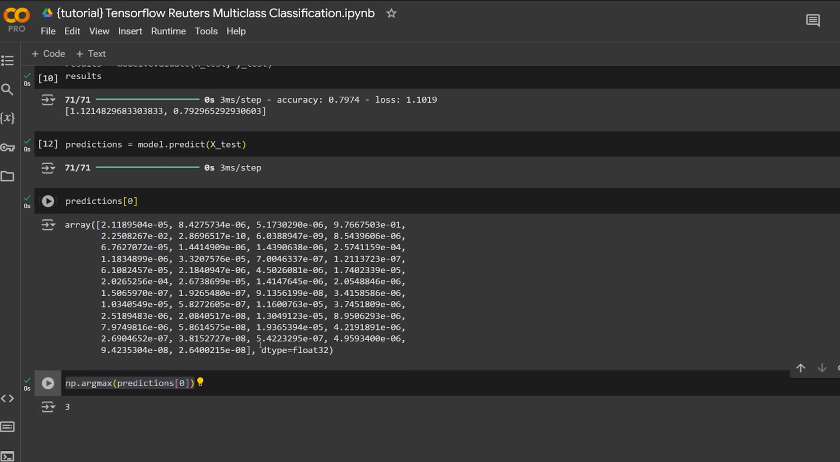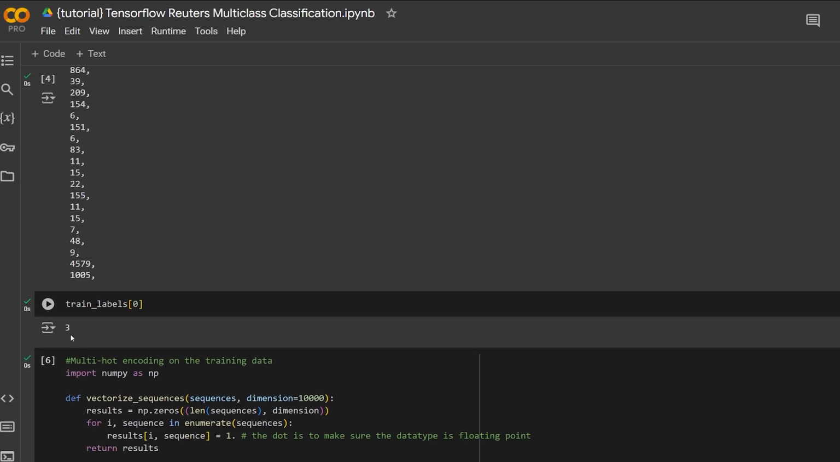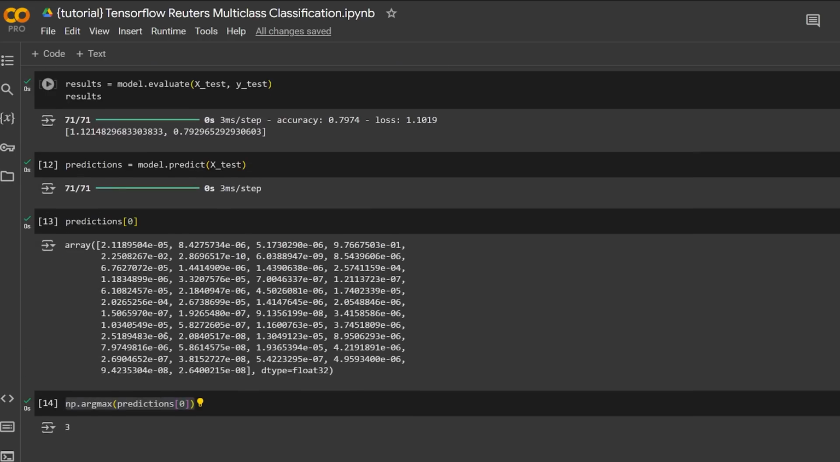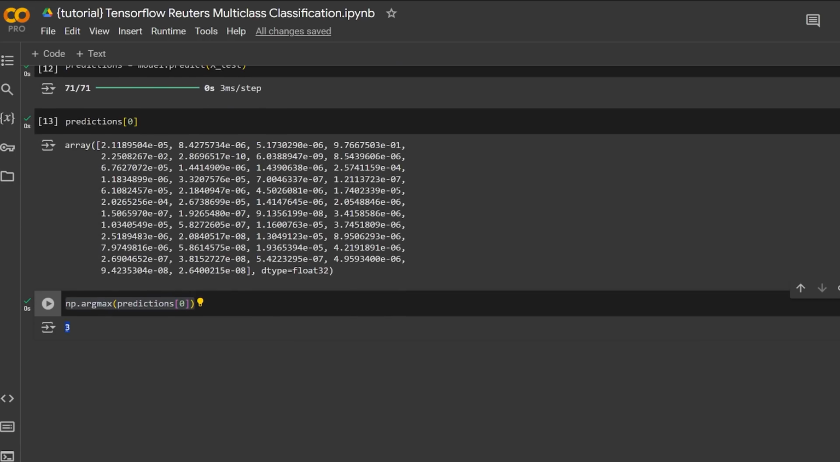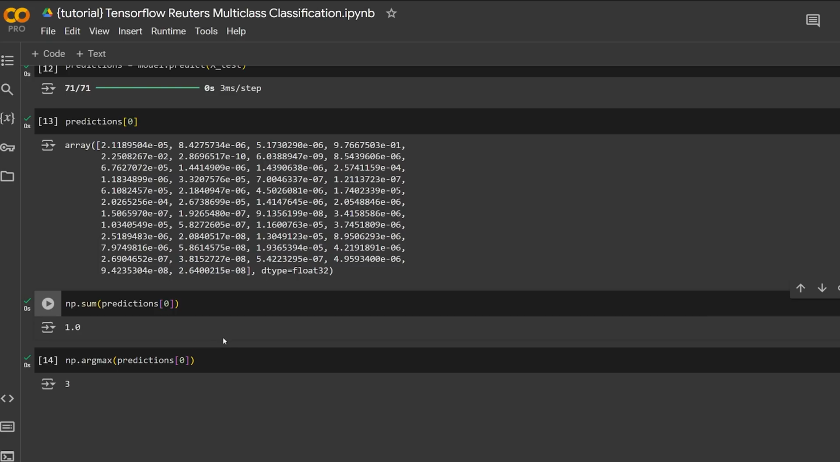So that actually lines up perfectly, because if you scroll all the way back up, we saw that the first label is 3. That's the actual label that it should be. And so when we scroll back down here, we can see that the index with the highest probability is 3, indicating that that is the actual prediction. So that's really cool to see, honestly. And also something interesting is that they all add up to 1, just like I told you before. So one way you could prove that is by doing np.sum of predictions[0], and we get 1.0.